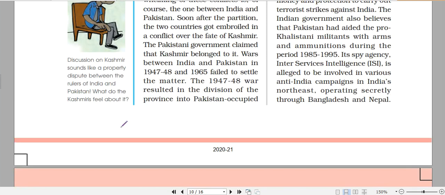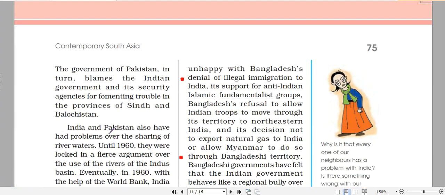Then there were a few other issues that we discussed about India and Pakistan, the acquisition of nuclear weapons by both the countries, which has also led to minimal chances of direct confrontation between the two countries, meaning that there is a minimum possibility of a direct war. This has led Pakistan to attack in smaller versions, like smaller tactical attacks on India, mostly in the form of terrorist attacks, for which the ISI, the Inter-Services Intelligence agency of Pakistan, is often blamed. So this has been the major issue of discussion.